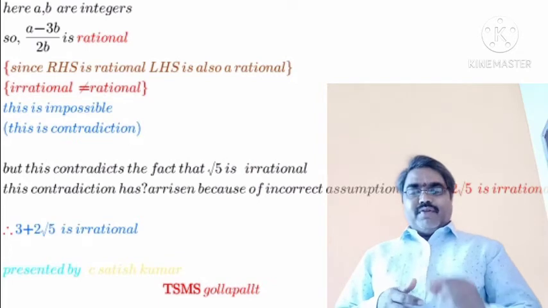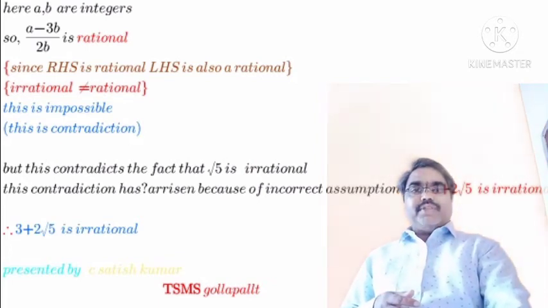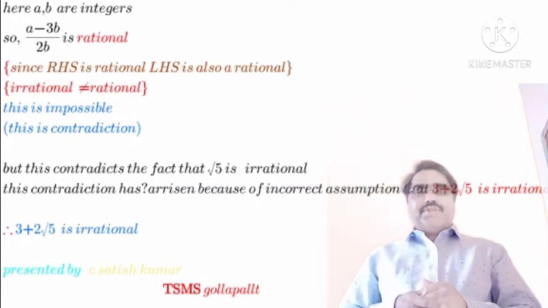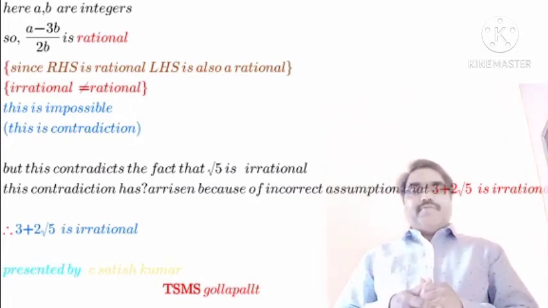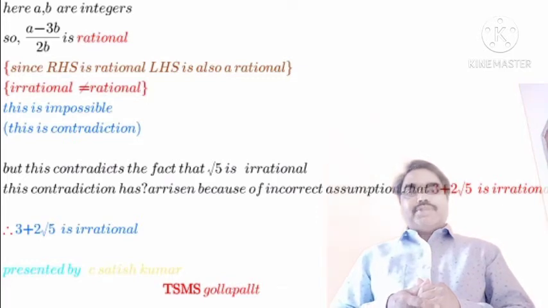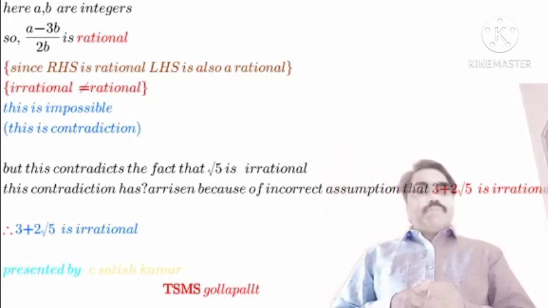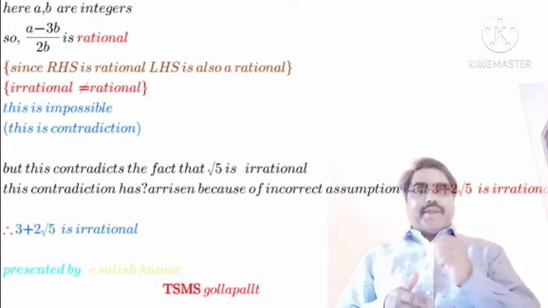We have arrived at a contradiction because of the incorrect assumption that we made in the beginning. What was our assumption in the beginning? We assumed that 3 plus 2 times root 5 is a rational number.